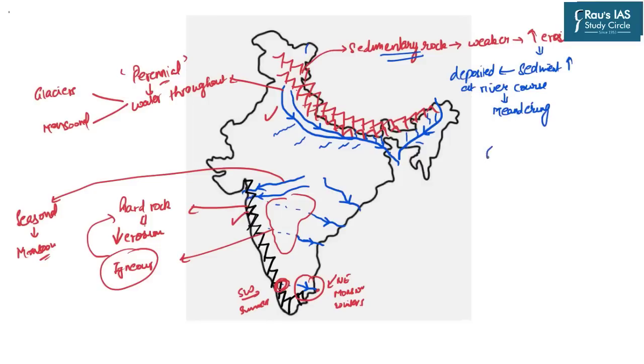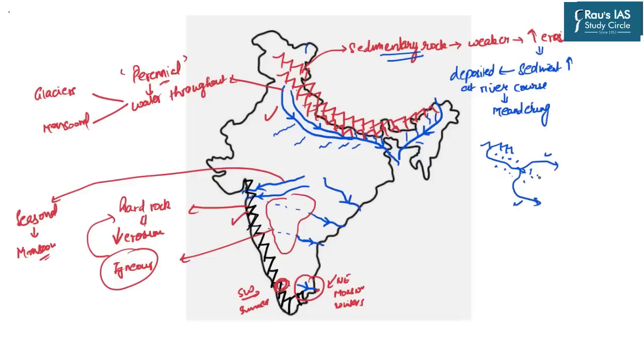For example, if the river is coming in such a fashion and it is eroding the mountains on the upper reaches, it is also bringing sediments with it. And these sediments, suppose they get deposited over here, this river course gets blocked and hence it changes its direction, leading to the flooding of these areas.